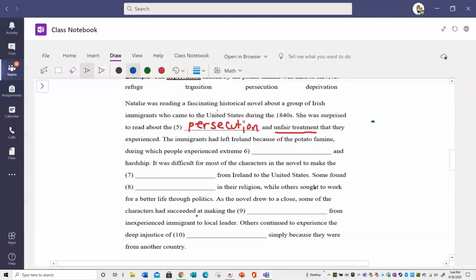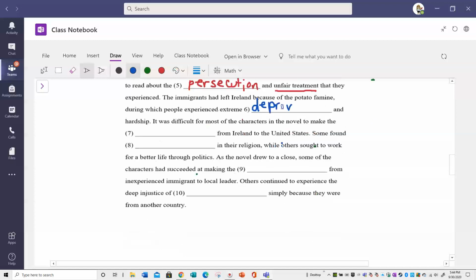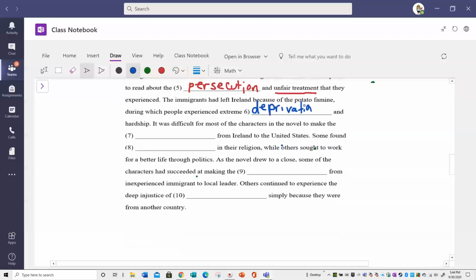So I'm going to just write that in. Okay, it was difficult for most of the characters in the novel to make the blank from Ireland to the United States. Okay, so if you're changing, what word would that be? I'm going to go with transition.